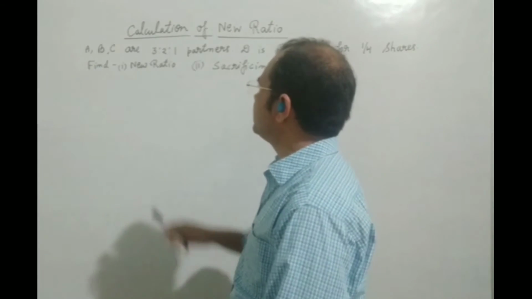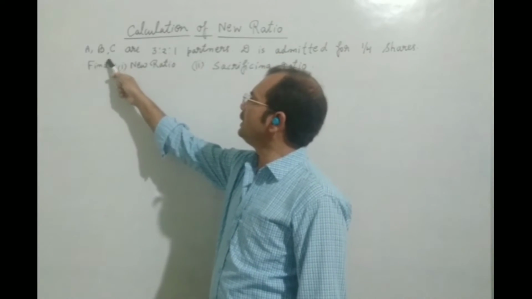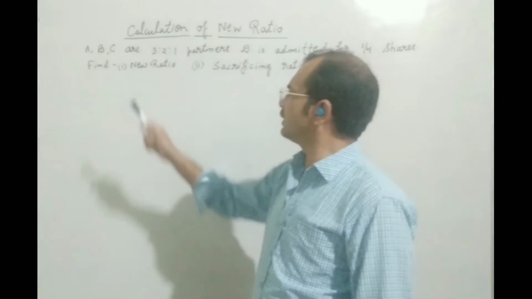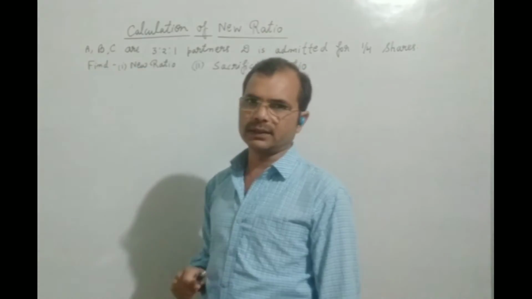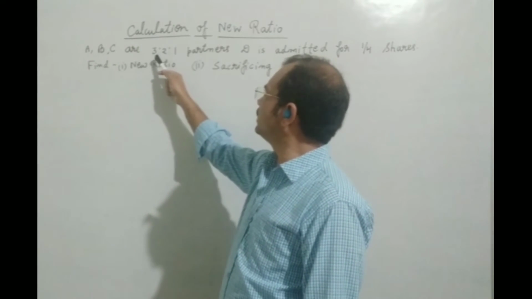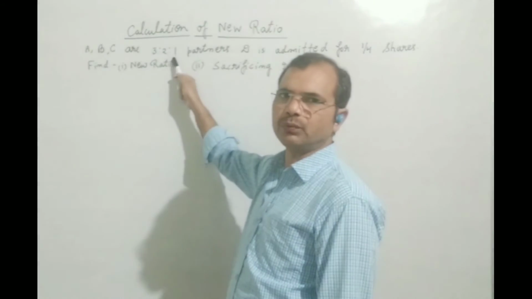Okay, so here is the question: A, B, C. There are 3 partners. These will be called old partners, and they were dividing their profit and loss in the ratio 3:2:1.